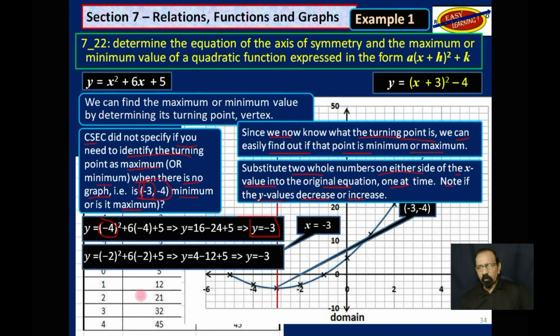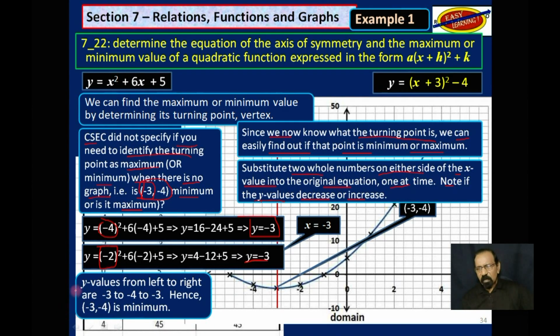And then if we substitute -2, we get y is also equal to -3. So let's see what happens here. The y values from left to right are -3 to -4, that's a little lower, and then back up to -3. Hence, (-3, -4) is a minimum value, as we said here.